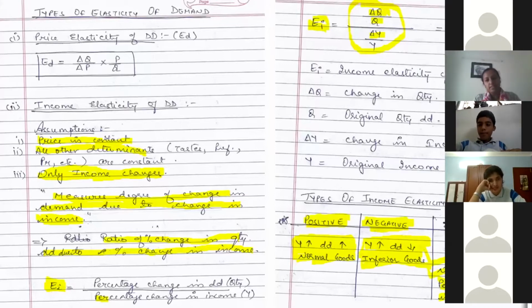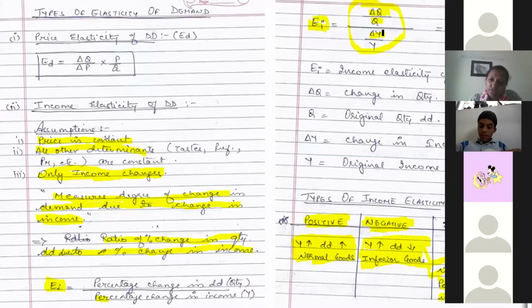Yes, ma'am. All three cases are clear to you? Ma'am, I'm not understanding zero income elasticity. When you put all the values in this formula and you get EI equal to 0, it is the same way we used to get price elasticity equal to 0, where we had a case of perfect inelasticity of price.